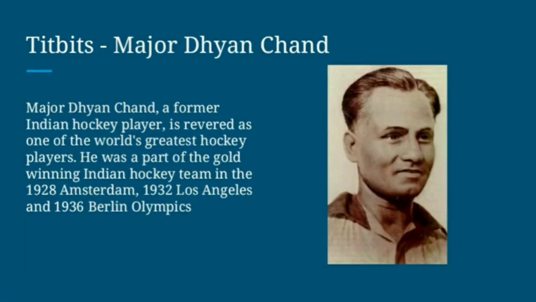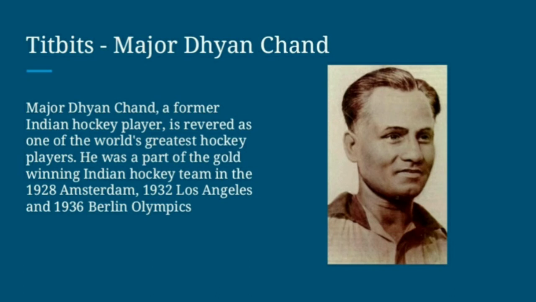Next, coming to Major Dhyan Chand, you must know something about him. He is a former Indian hockey player, revered as one of the world's greatest hockey players. He was a part of the gold-winning Indian hockey team in the 1928 Amsterdam Olympics, the 1932 Los Angeles Olympics, and the 1936 Berlin Olympics.